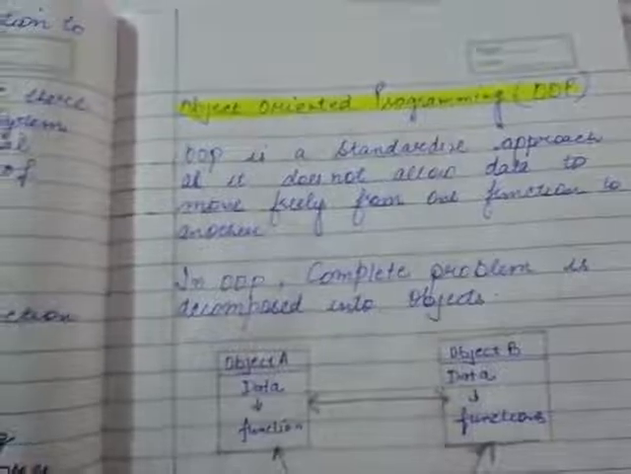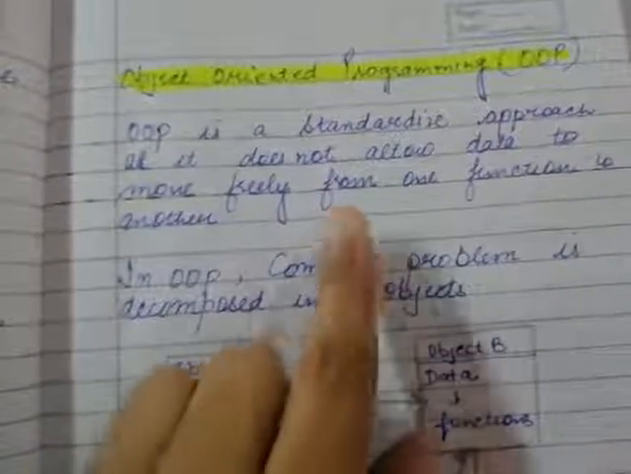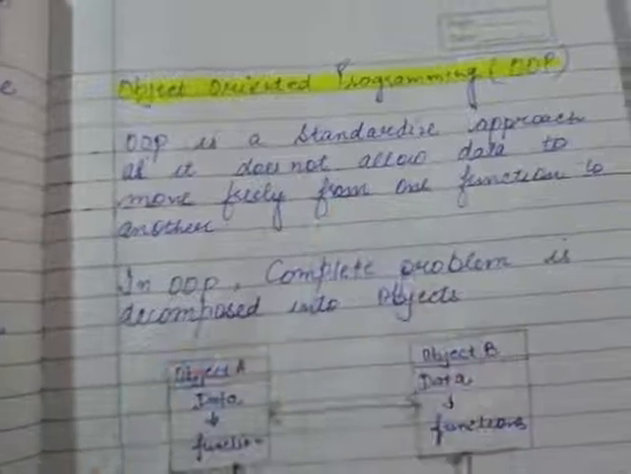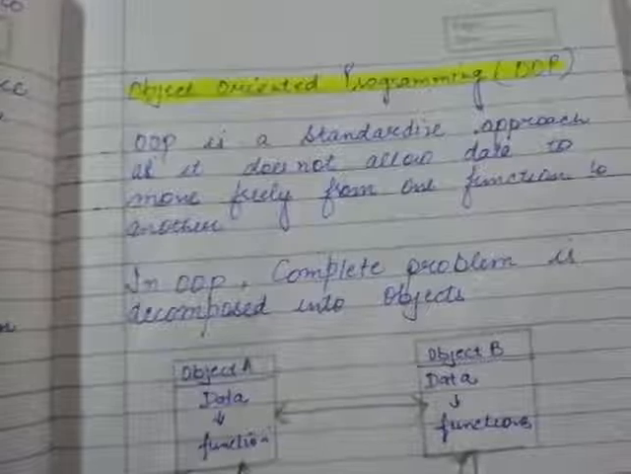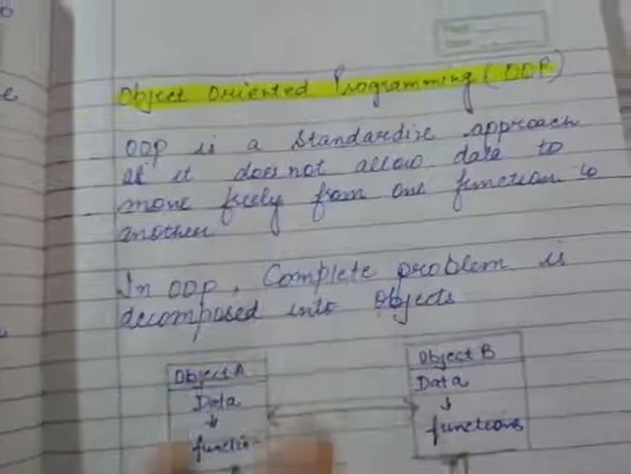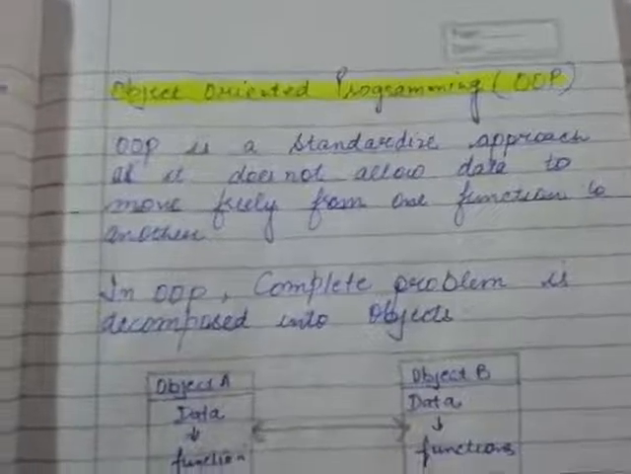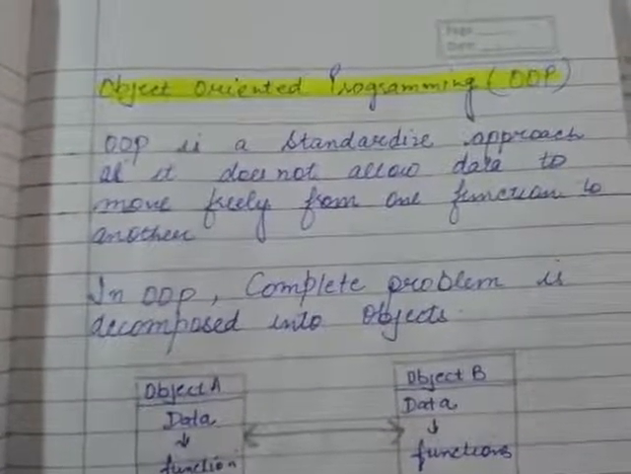In POP data is global in nature, but in OOP data is private in nature. Data उसमें क्या था? पब्लिक था, कोई सिक्योरिटी नहीं थी. बट OOP में क्या है? डेटा इज private, and yes, there is a security of data in this.